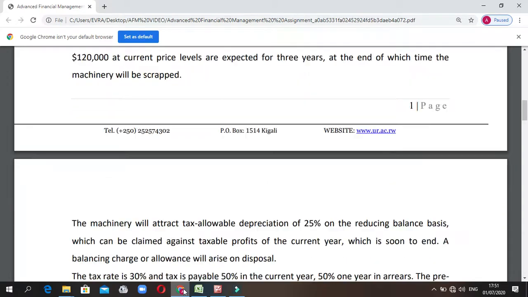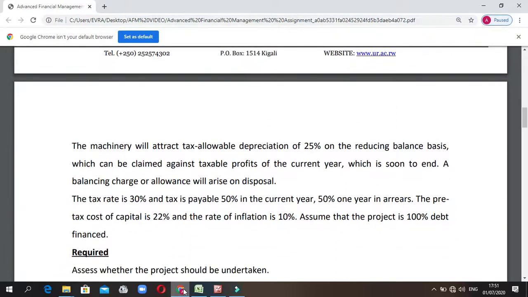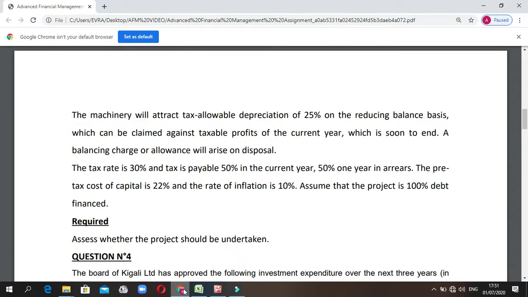The machinery will attract tax-allowable depreciation of 25% on reducing balance basis, which can be claimed against taxable